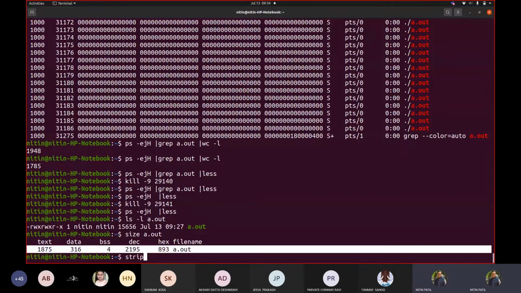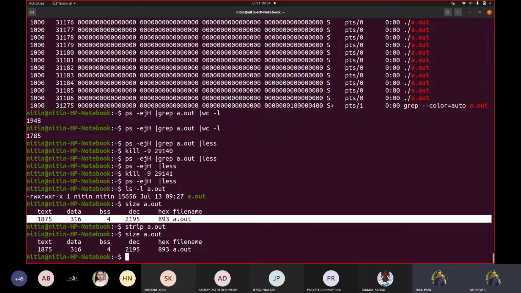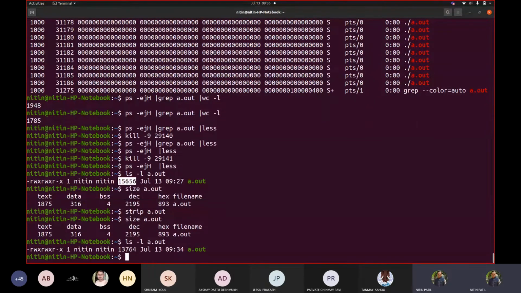Okay, let us strip. Strip means remove unnecessary symbols. Now if I see this, still I can see the same size, but if I write ls -l a.out, you can see this much and this much. So your OS has already taken care of not loading unnecessary things, because you can deduct this 13764 from 15656. They were unnecessary symbols added in your code. Now after removing some of the symbols, it says you still require a similar size.